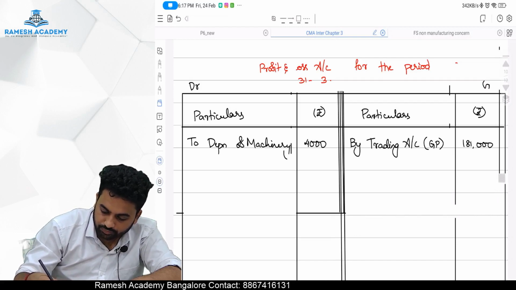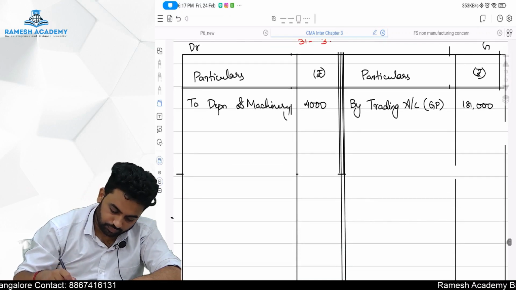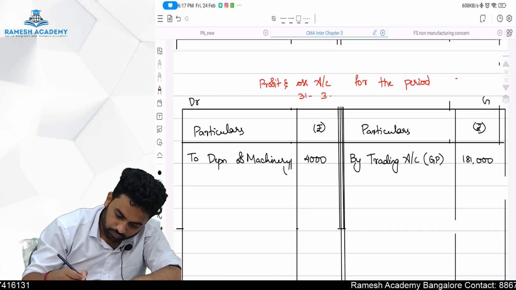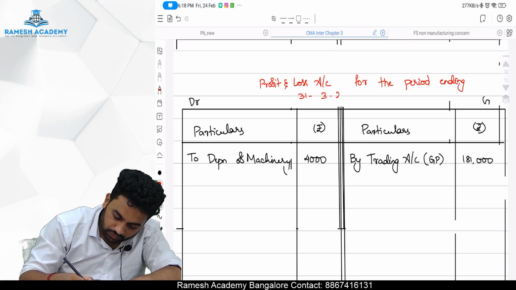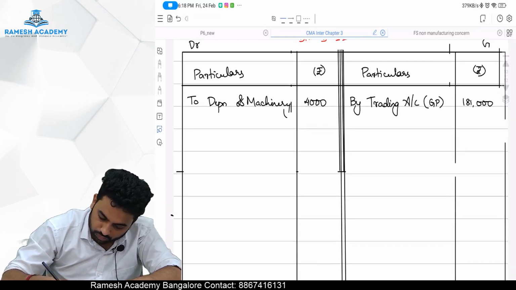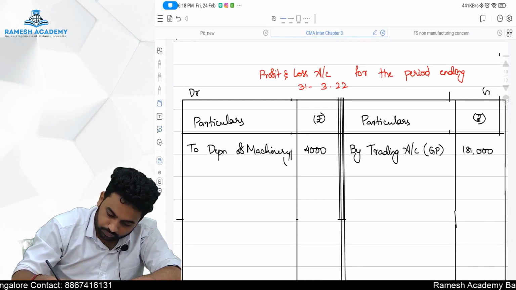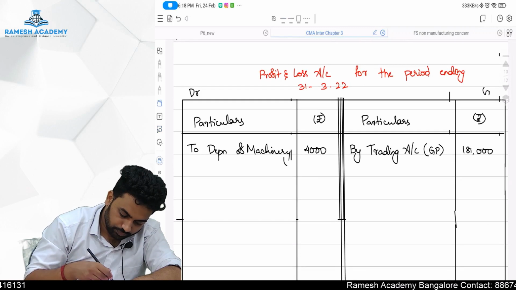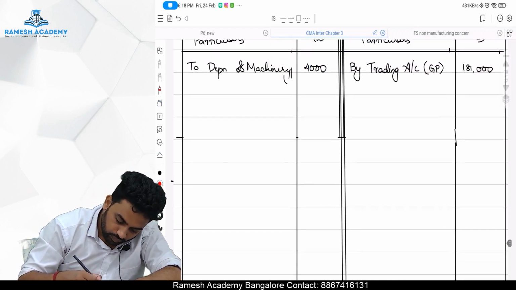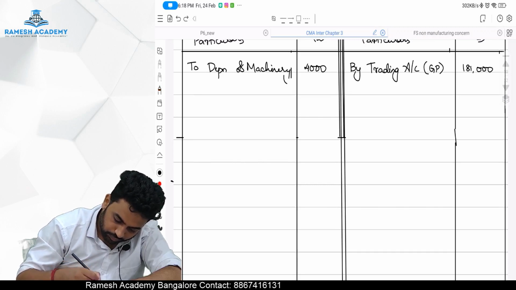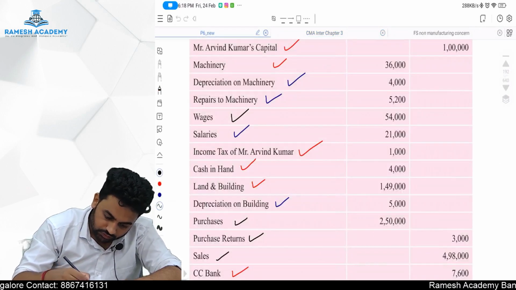There is a glitch in the application. Profit and loss account for the period ending 31/3/2022. Okay, let it be.